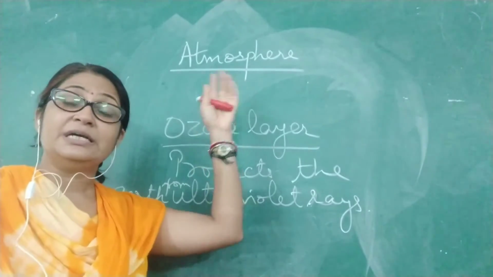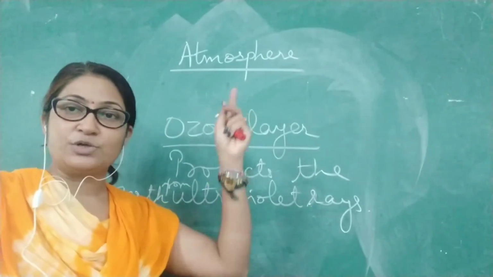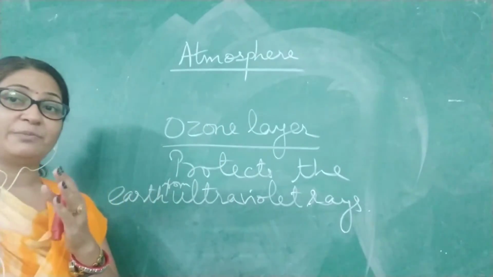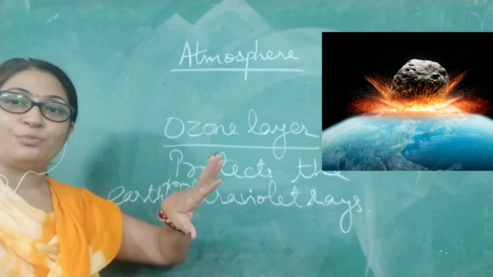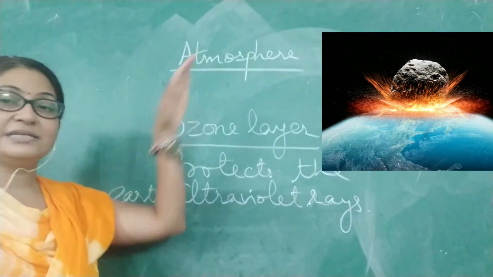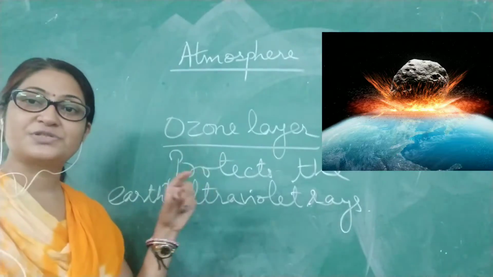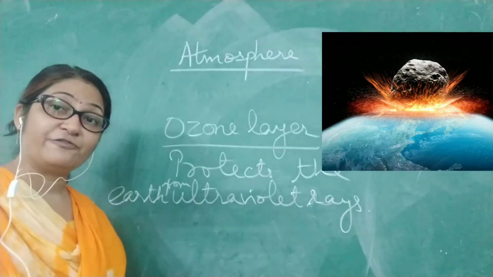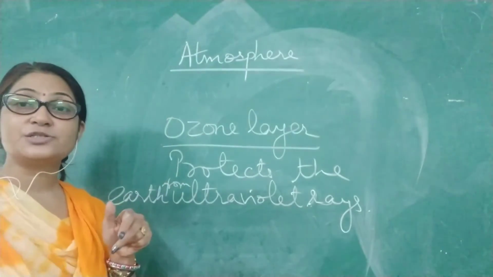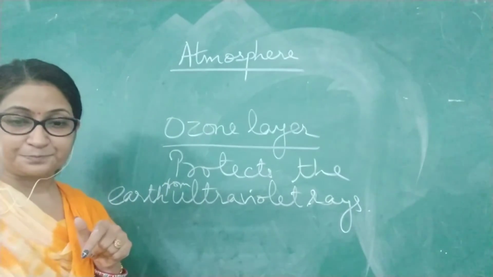Whenever meteors or meteorites try to enter the atmosphere, as you can all see, they are broken down into pieces by the atmosphere. It stops them there only and does not allow them to reach the earth's surface. So this is the importance of the atmosphere.